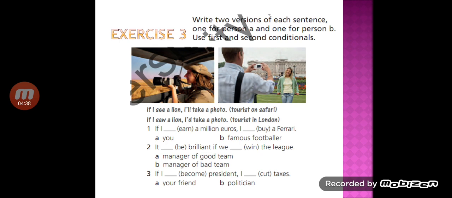Exercise number 3. Write 2 versions of each sentence, one for person A and one for person B. Use first and second conditionals. For example, if I see a lion, I'll take a photo. Tourist on safari. If I saw a lion, I'd take a photo. Tourist in London.